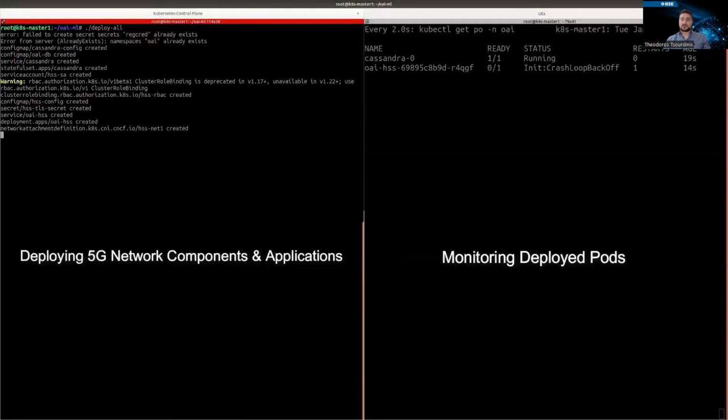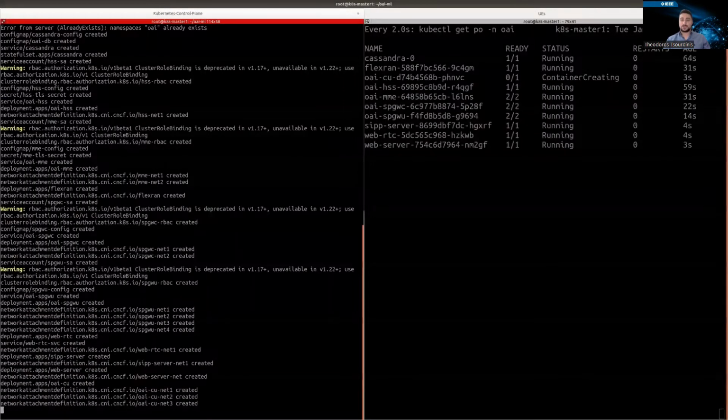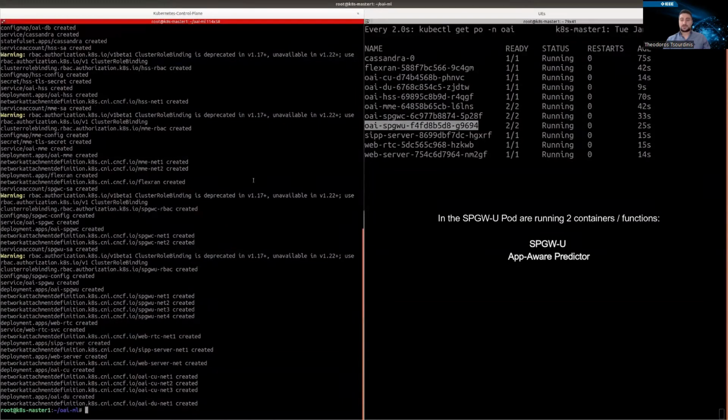Through the control plane Kubernetes node, the master node, we deploy all the appropriate pod containers with the help of a bash script. More specifically, we deploy the following pods with their respective functions. For the core network that follows a control and user plane separation, we deploy a Cassandra-based database, a home subscriber service, a mobility management entity, a control plane, and the respective user plane service, SPGW-U and SPGW-C pods. For the front-haul that follows a disaggregated radio access network, we deploy CU/DU components and the FlexRIC controller.